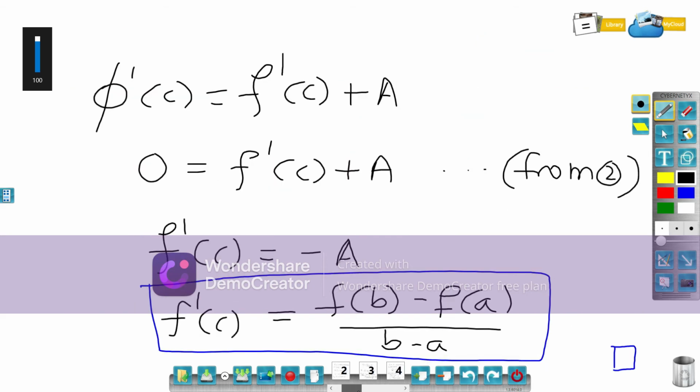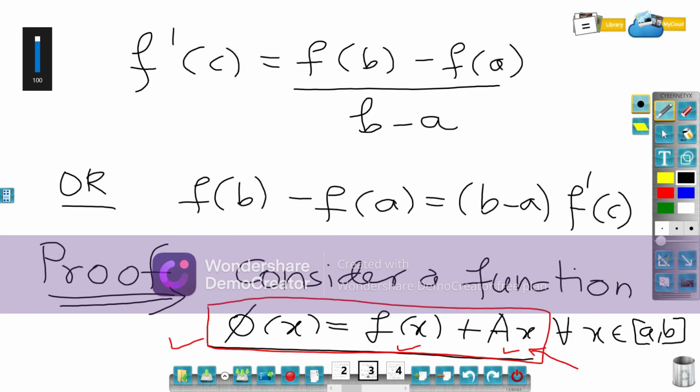And the crucial fact in the theorem is the construction of phi of x. If you understand this construction, then the proof is not difficult.